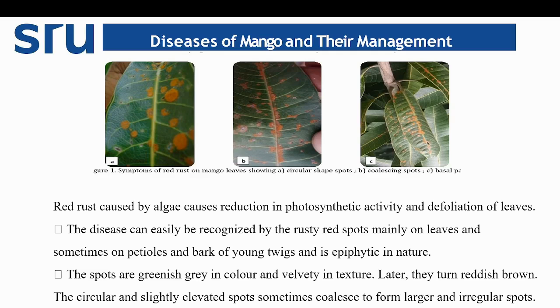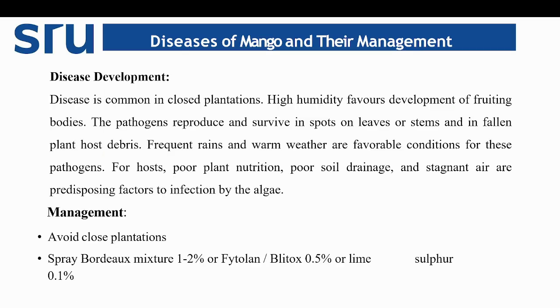The spots are greenish gray in color and velvety in texture. Later they turn reddish brown, and the circular, slightly elevated spots sometimes merge together and look irregular in shape. Then disease development. The disease is common in close plantations. High humidity favors the development of fruiting bodies. The pathogen reproduces and survives in the spots on the leaves or stem, the fallen fruit and any infected plant parts.